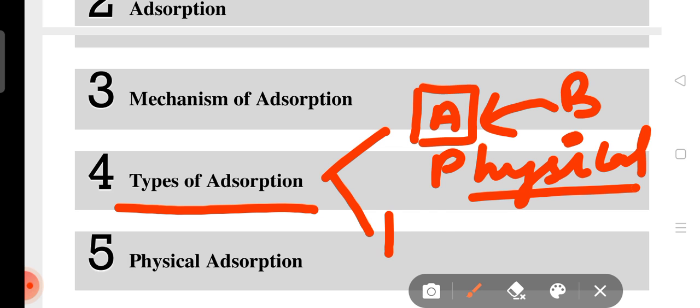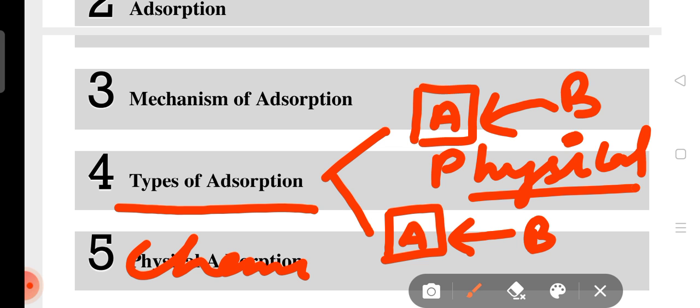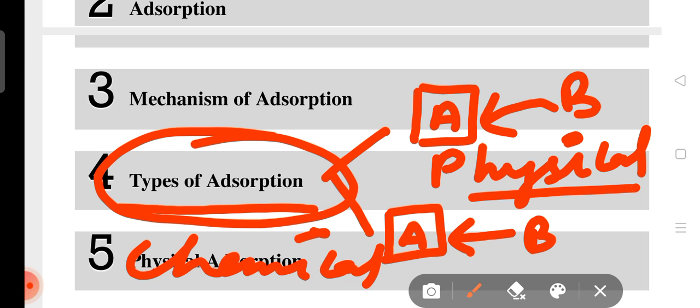While when B accumulates on the surface of A by chemical bonds, it is known as chemical adsorption. Physical adsorption and chemical adsorption are the two types of adsorption.